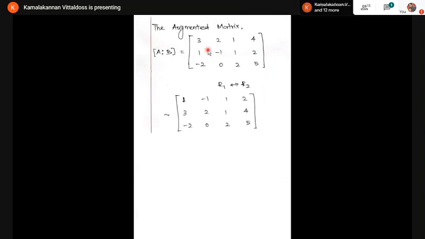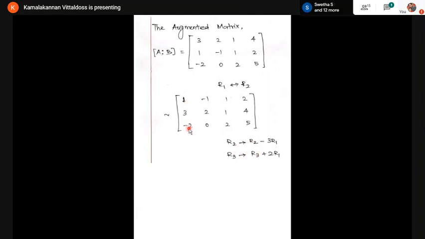If I interchange, I'm getting 1, minus 1, 1, 2 as the first row, 3, 2, 1, 4 as the second row, and minus 2, 0, 2, 5 as the third row. Now I'm going to make 3 as 0 and minus 2 as 0 by using elementary row operations. Listen carefully, I have to make this 3 as 0. For that, I multiply the first row by 3 and subtract. So R2 gives R2 minus 3 times R1.